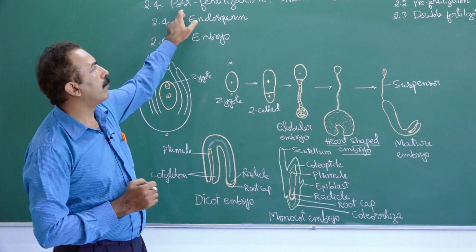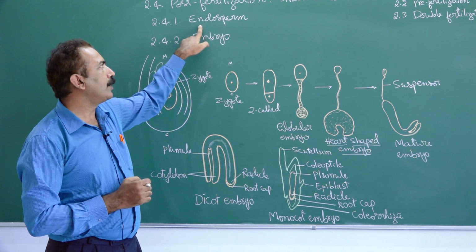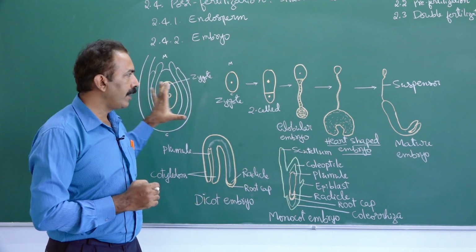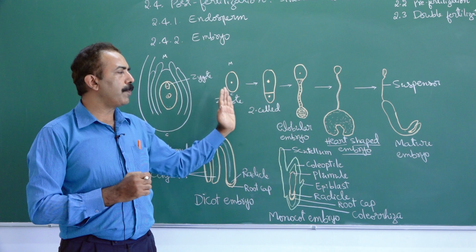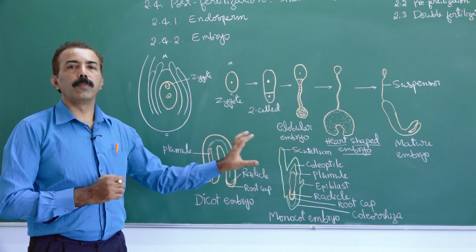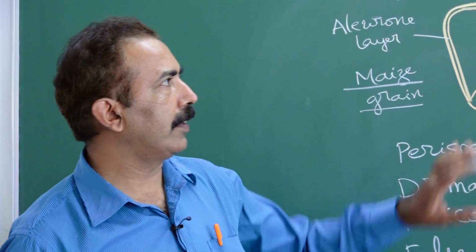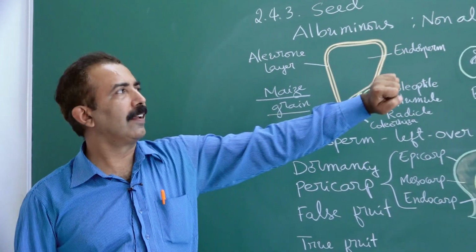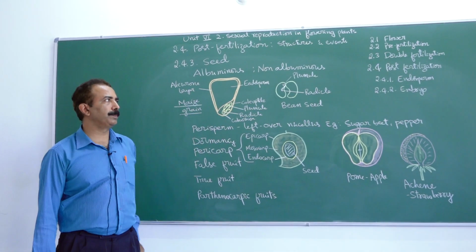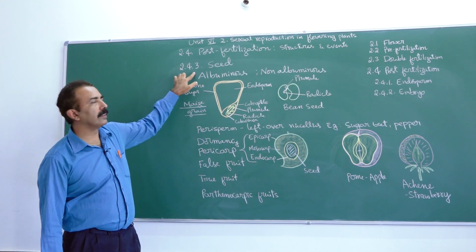So we are in the topic post-fertilization structures and events. We understood endosperm and embryo, and in the topic embryo we understood events in embryo development, and we compared the structure of dicot embryo with monocot embryo. In the topic post fertilization events, we covered two subtopics, endosperm and embryo. We are now moving on to the next topic, seed.